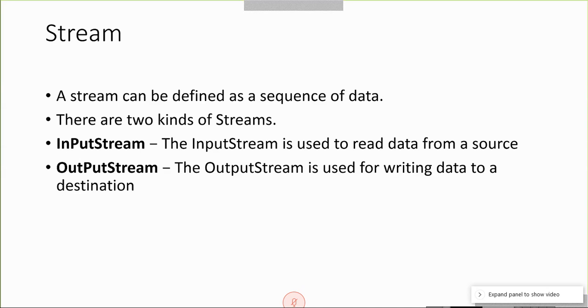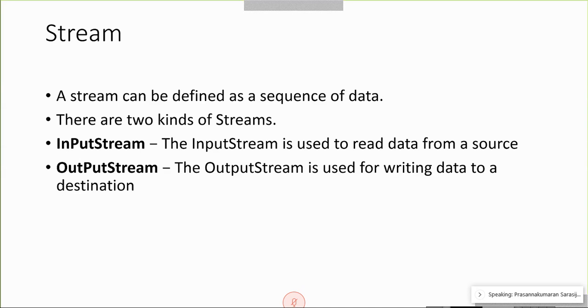Okay, there are two kinds of streams. In the first section we discussed input and output. The category of streams for processing an input file and processing an output file: input stream and output stream.